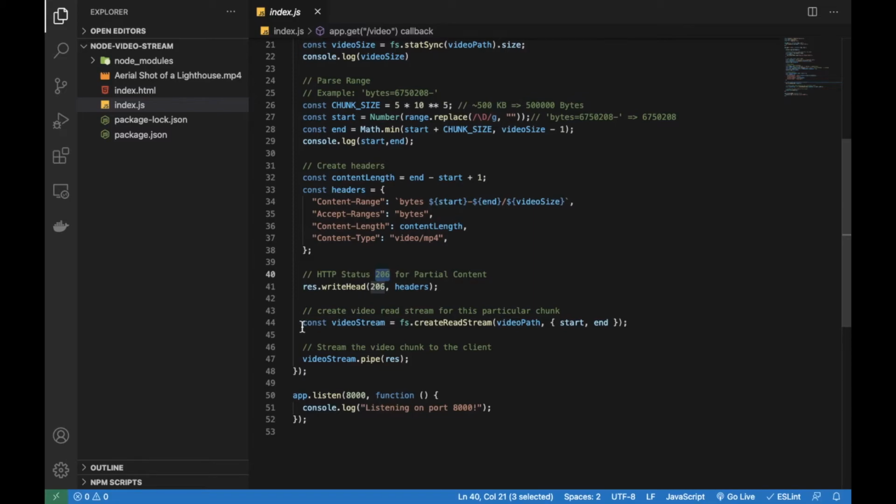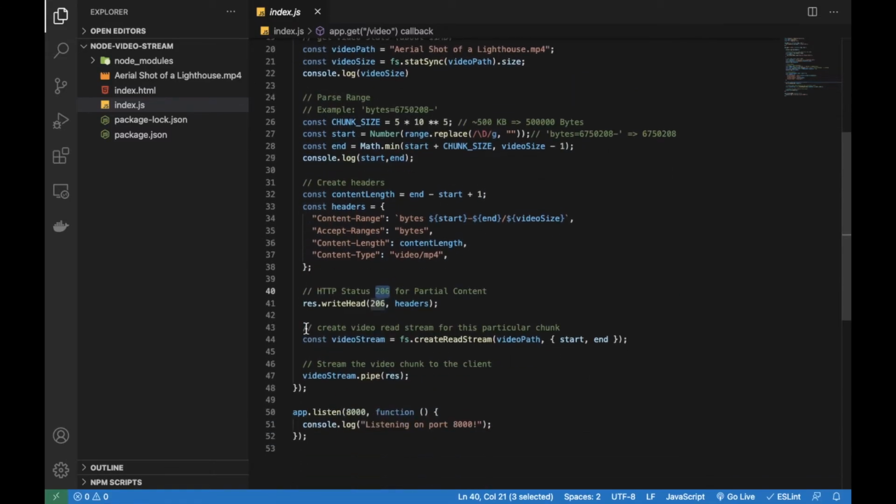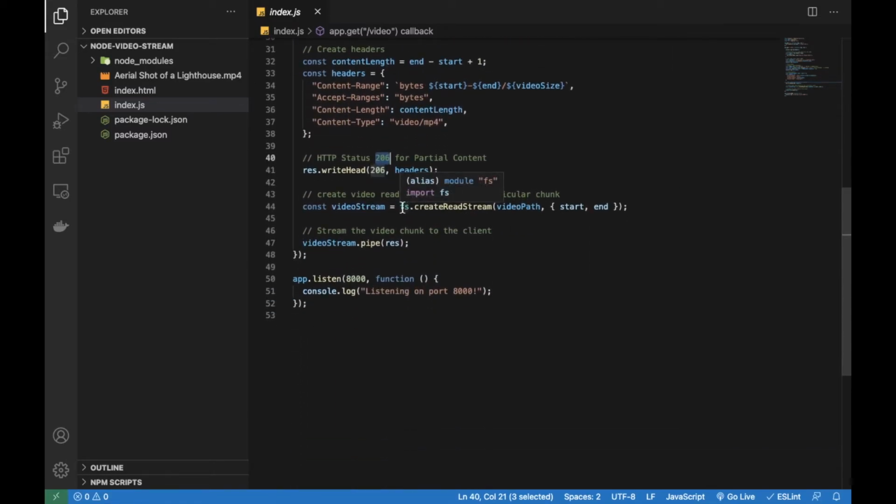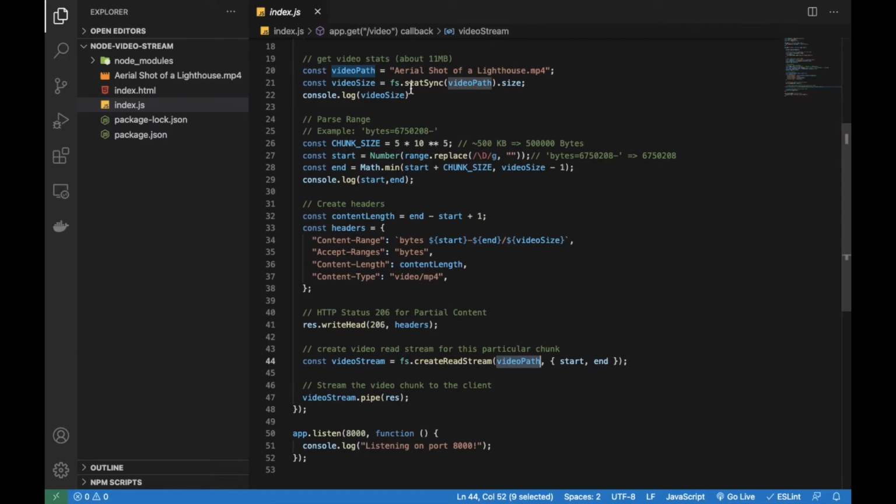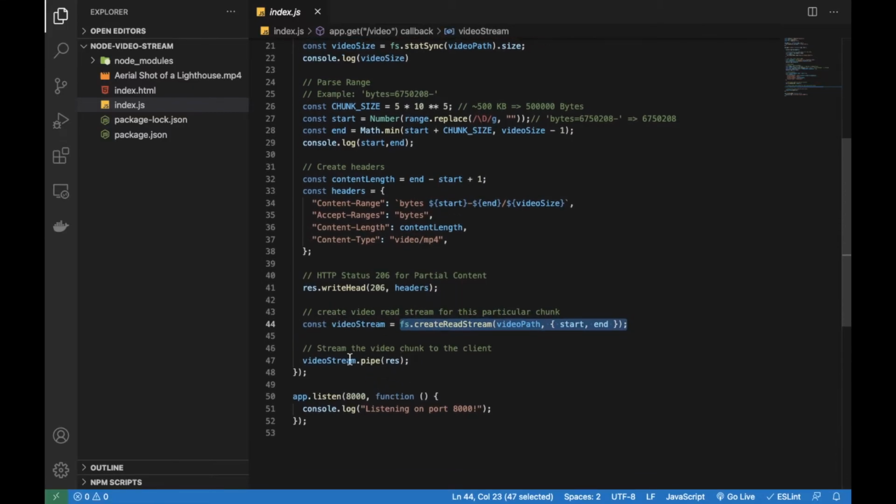Then we use a feature of Node.js, which is creating a read stream from the file. We pass the video path and the starting and ending bytes which we calculated earlier. This is the main part. So we are reading only a chunk of the file in our stream. And now using pipe, we pipe the stream as a response to the client.